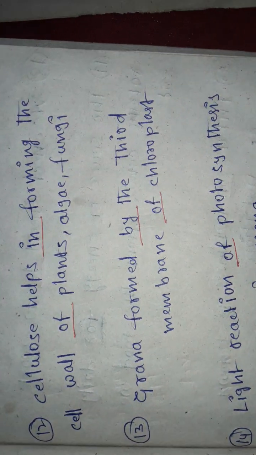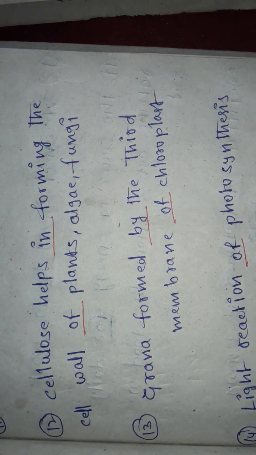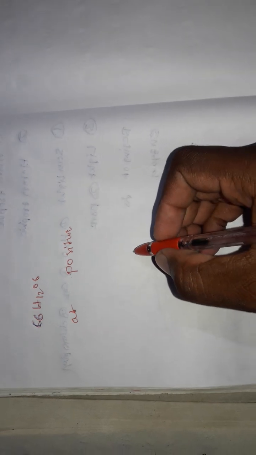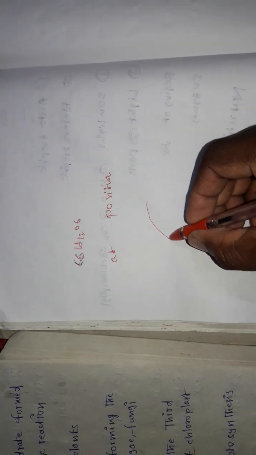Now come to the 13th sentence. Grana formed by the third membrane of chloroplast. You have to understand the sentence very clearly, because only when you understand the sentence clearly will you understand the parts of speech or tense. So what is grammar? You have to know the uses of the words. These are parts of speech. Without meaning you can't understand any parts of speech.